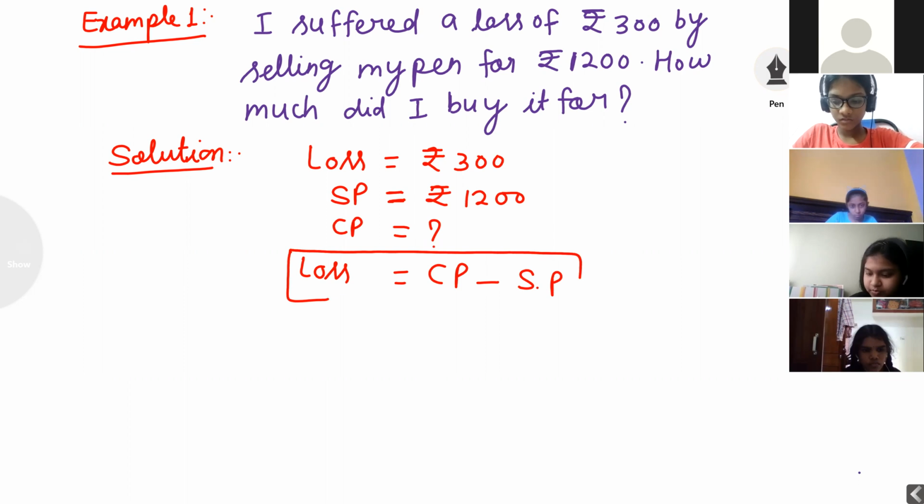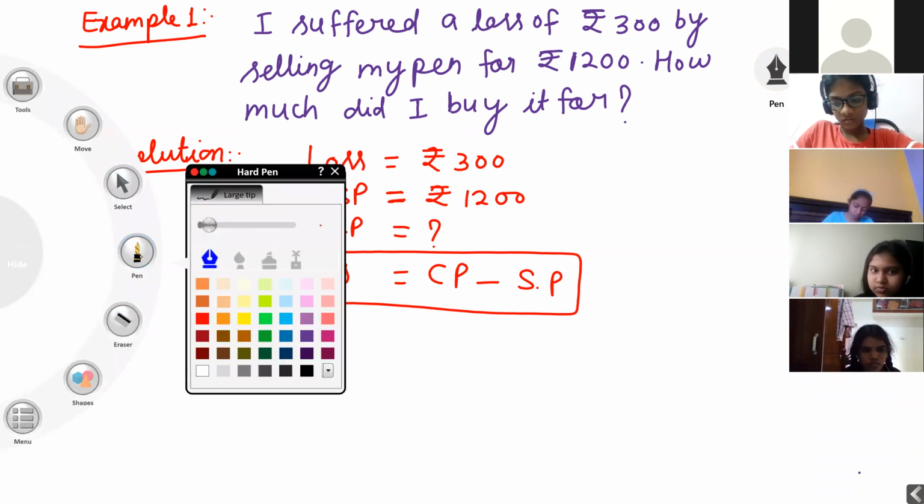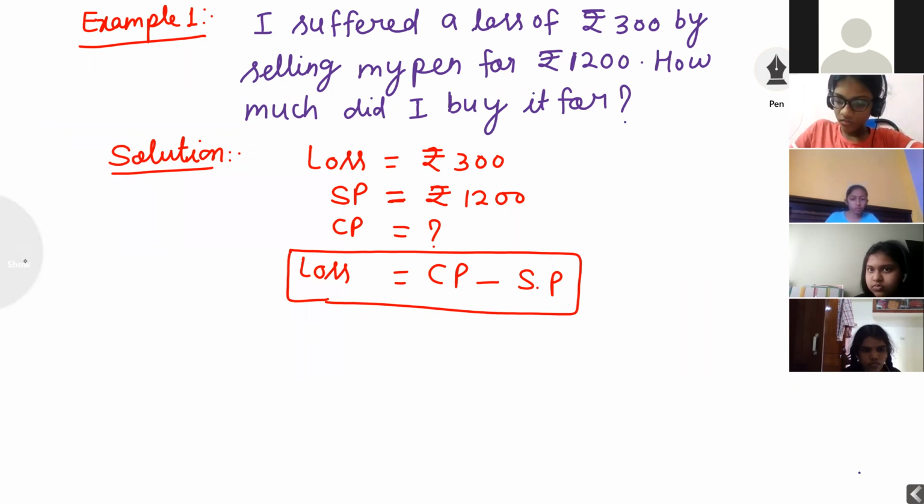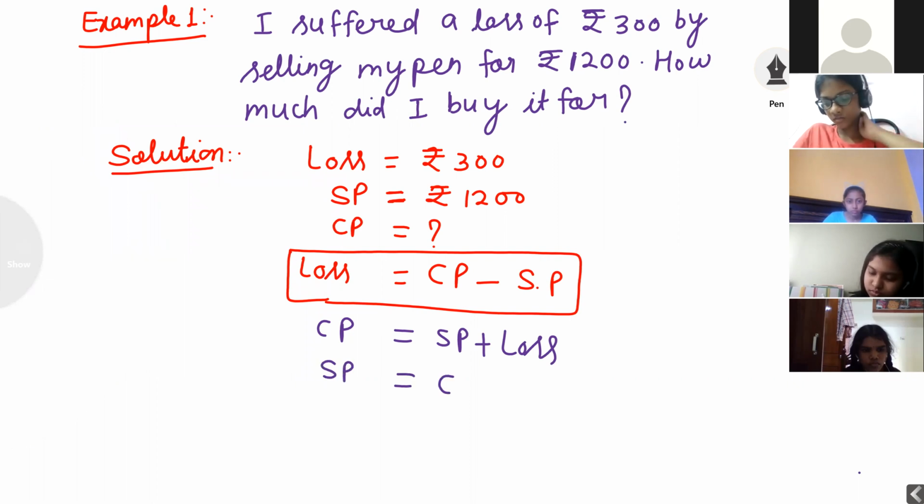In this main formula, we can write two more formulas. First formula, CP is equal to, SP will transpose to the right side, SP plus loss. Next, SP is equal to CP minus loss.